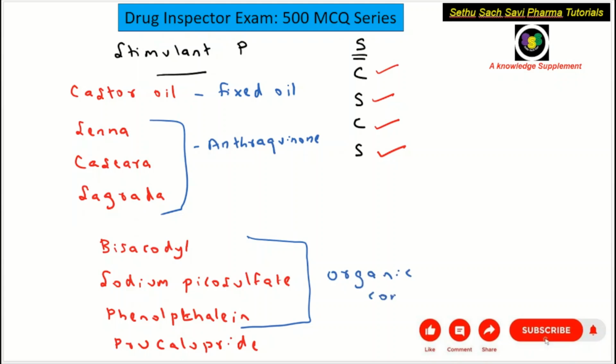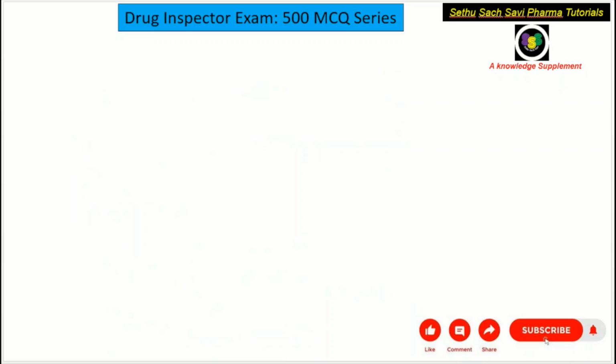And the mechanism of action of prucalopride, you can remember, it is a 5-HT4 agonist. 5-HT4 is serotonin, 5-HT4 agonist. So these are the examples for stimulant purgatives. Now moving to the stool softeners.